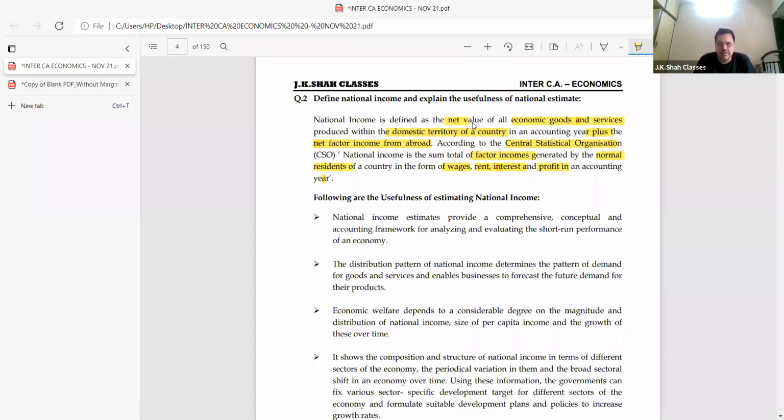Their income is not to be considered. But if there is a foreigner who has been staying in India for 1 year or more than that, and is doing something to earn income in the country, then his income has to be included.